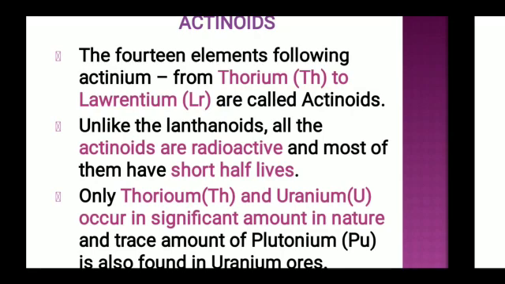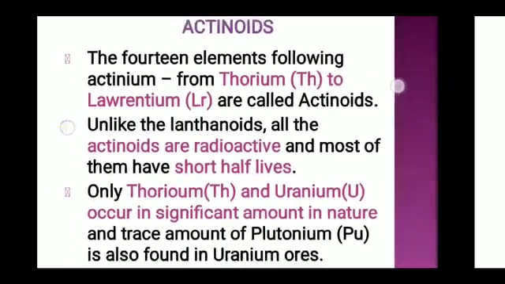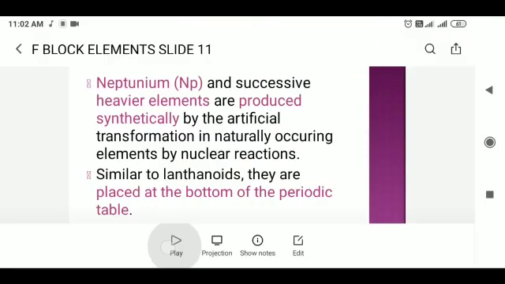Unlike the lanthanoids, all the actinoids are radioactive and most of them have short half-lives. We already know they are radioactive, so obviously they have very short half-lives. Only thorium and uranium occur in significant amounts in nature, and a very trace amount of plutonium is also found in uranium ores.